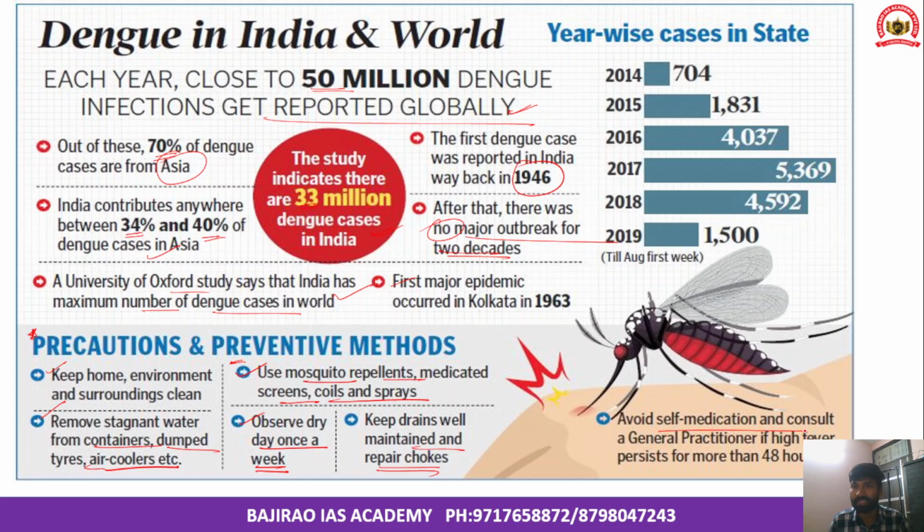There is a need to avoid self-medication and consult a general practitioner if the high fever persists for more than 48 hours. So this is all about the mosquito disease and its growing prevalence. You have to remember that dengue has no vaccine and no cure, but there have been efforts from Indian pharmaceutical agencies to develop a vaccine. Due to increasing temperatures across the globe and particularly in India, there will be further and more widespread prevalence of dengue across the country.